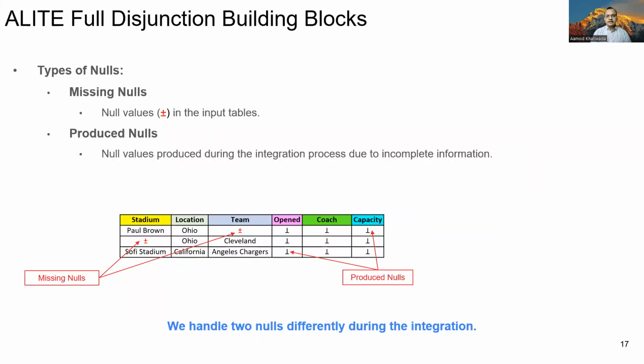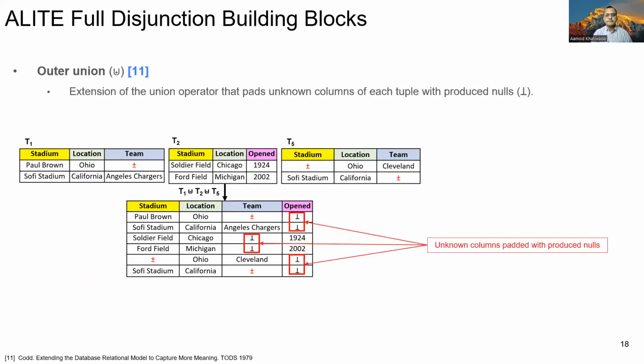Now I briefly explain the building blocks of our full disjunction algorithm. First, we define two different kinds of nulls: missing nulls, which are the null values in the input tables, and produced nulls, which are the nulls that are produced during the integration process due to incomplete information. Note that we handle these two nulls differently during the integration process. Next, I will explain the involved operators. We develop our algorithm using other less known operators such as outer union, complementation, and subsumption.